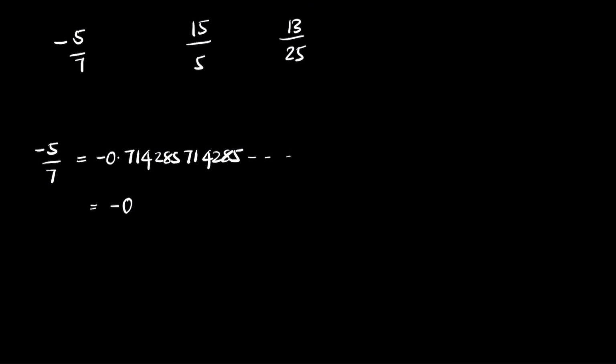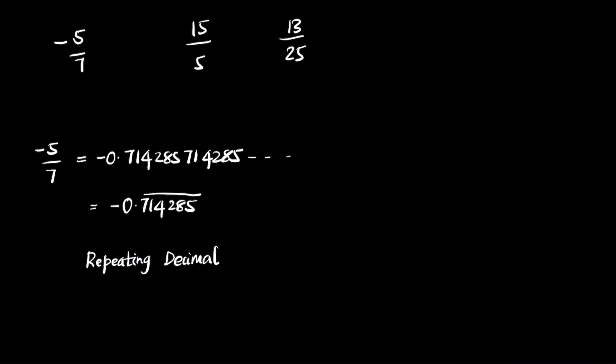So what we do here is write 0.714285 and we put a bar on it. This represents that this is a number that continuously repeats itself. So this becomes a repeating decimal.